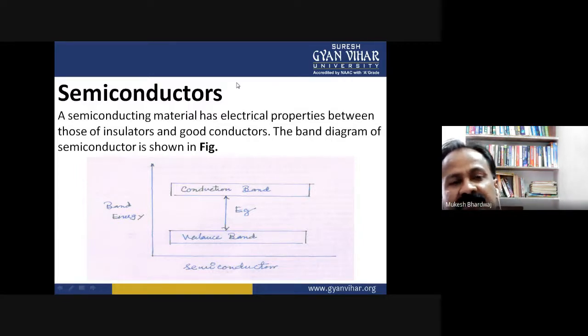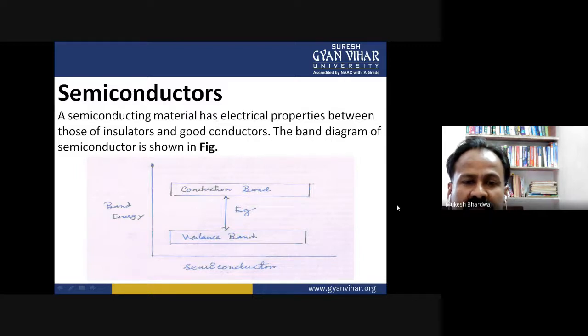So, a semiconductor is the element which lies between the insulator and conductor, and the properties of those two, lying in the middle, play an important characteristic role in semiconductors. So a semiconducting material has electrical properties between those of insulators and good conductors. The band diagram of a semiconductor is shown.